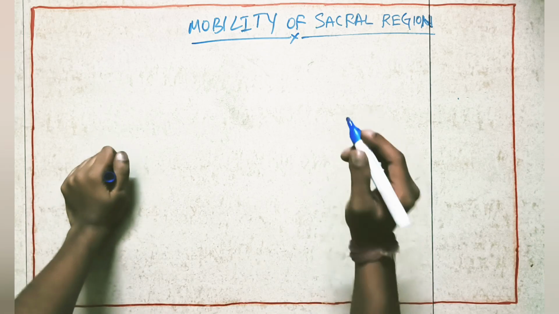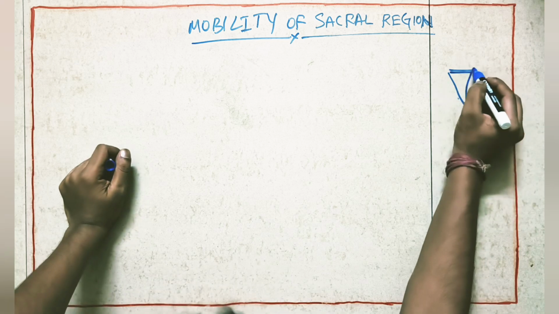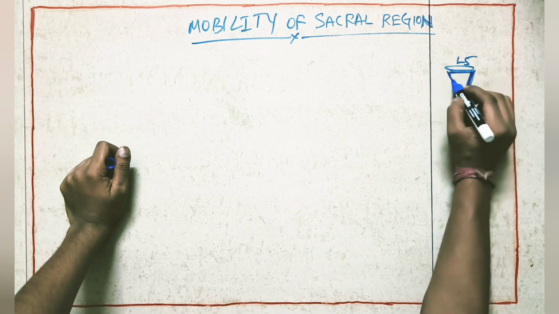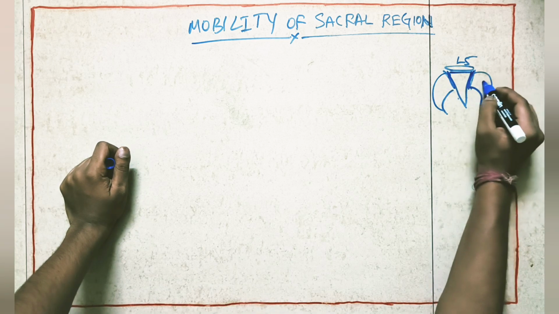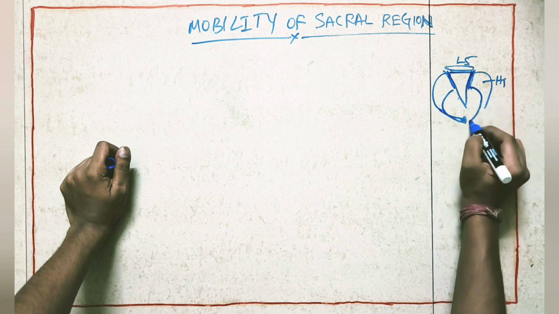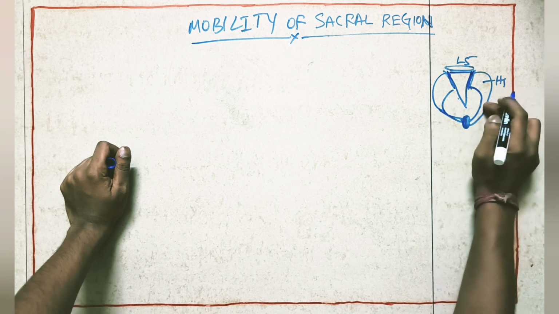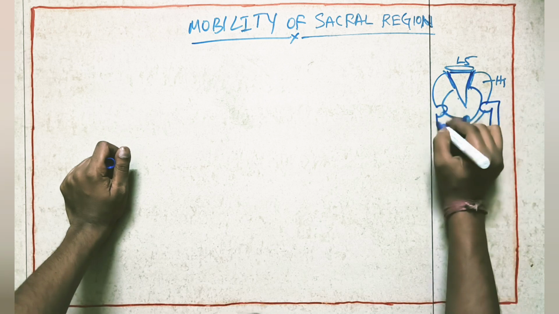Mobility of the sacral region. As we discussed earlier, if we take one sacrum, superiorly the lumbar spine will be there. On the sides will be the connection to the hip bones, and here we will have the pubic symphysis. On the sides will be the hip joints.